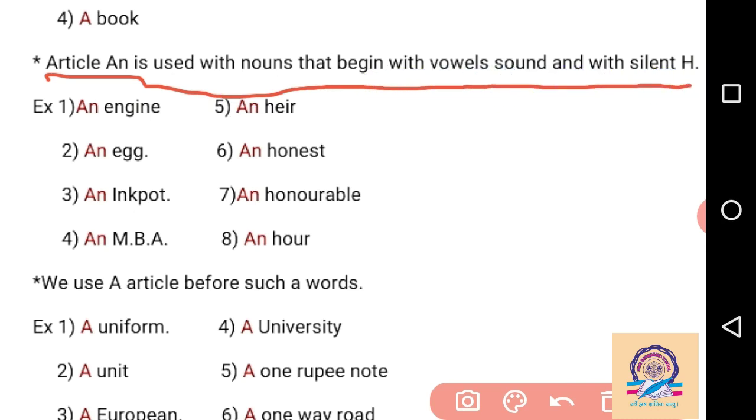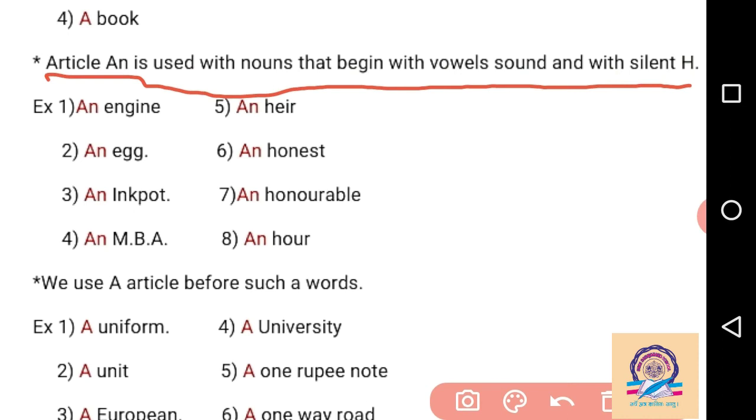It means some spellings begin with a vowel sound. We have to take the support of Gujarati vowels like a, e, u, ru, a, I, o, ah. So when our noun starts with a vowel sound, not the spelling.